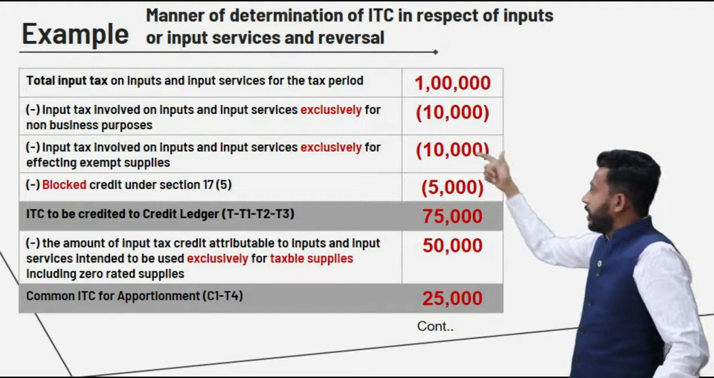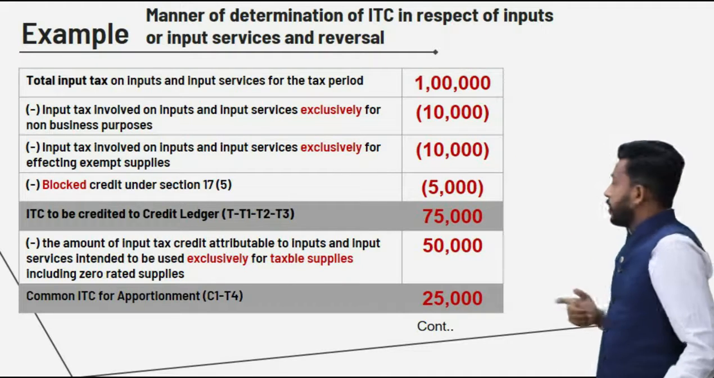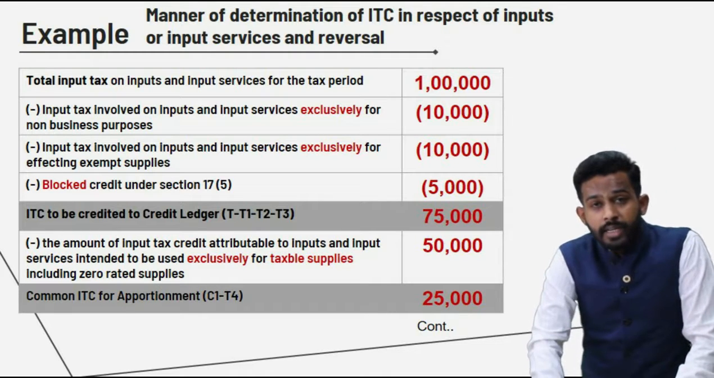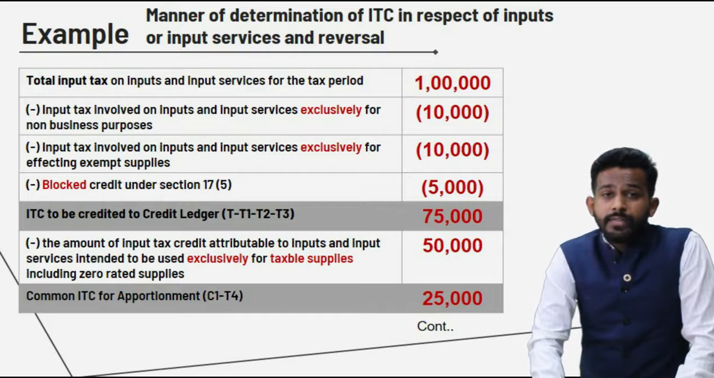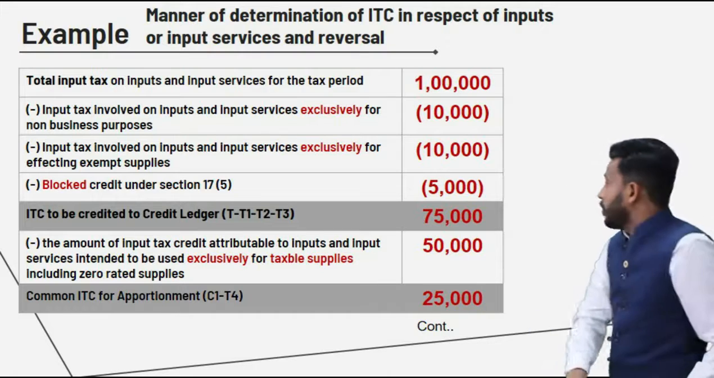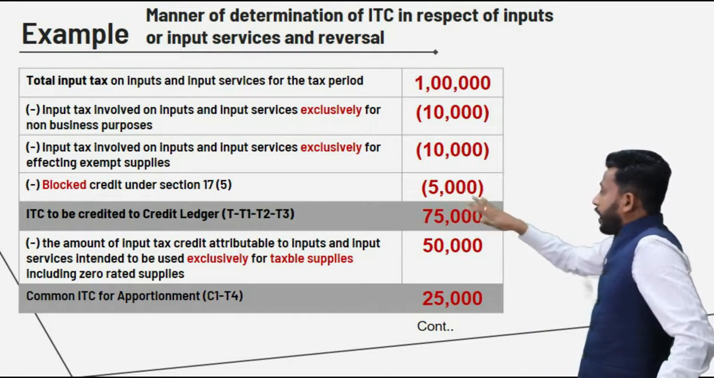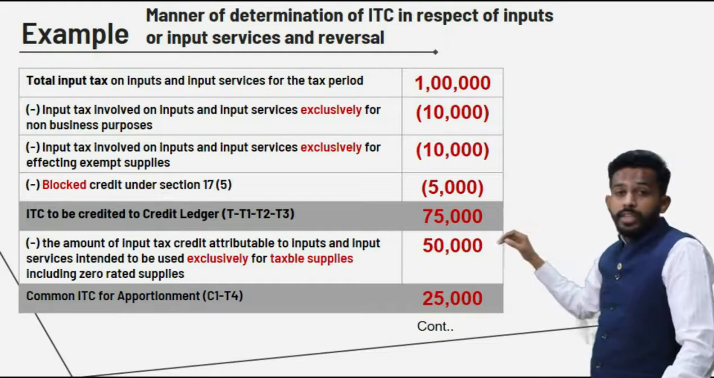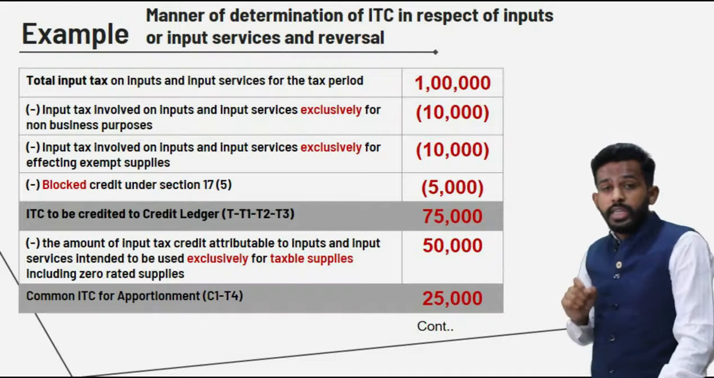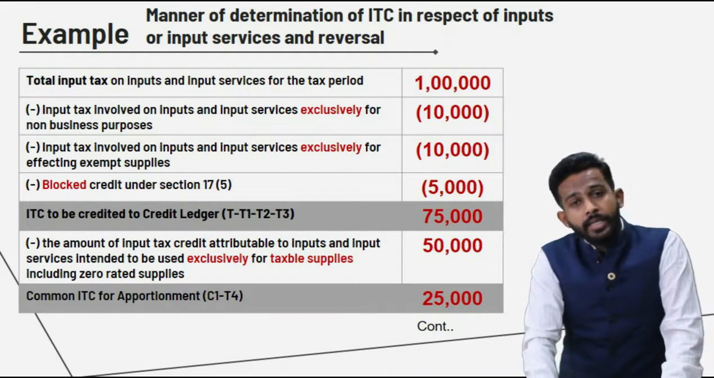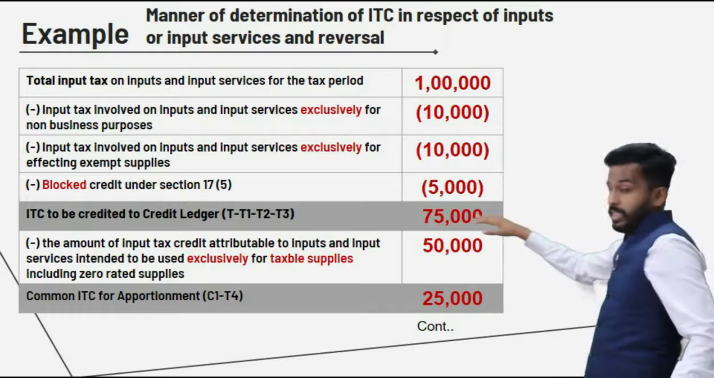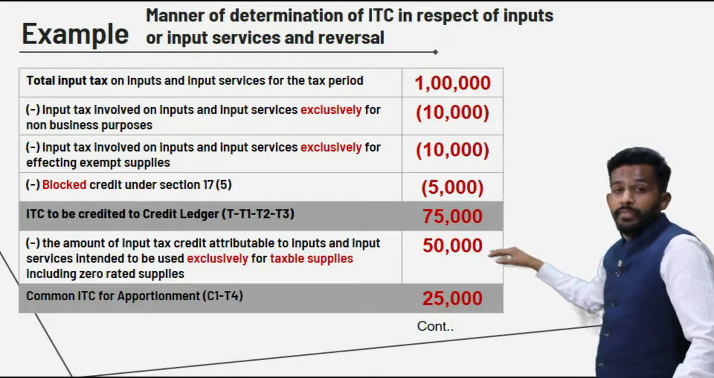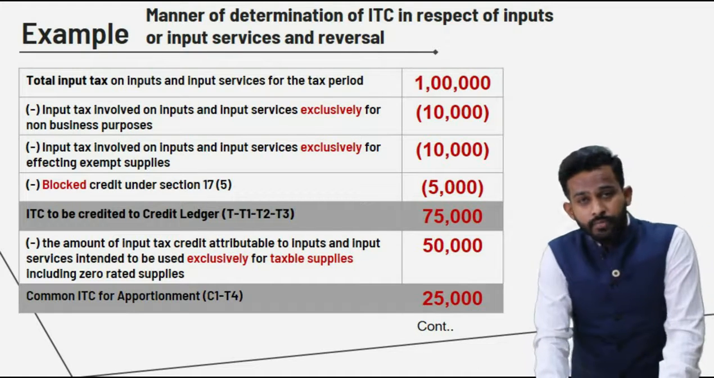So we have T, T1, T2. Now let's see T3. What was T3? T3 was ineligible ITC or blocked credit as per section 17 subsection 5, right friend, which is 5,000 out here. So to get C1, if you remember in the previous slide, the formula was C1 equals T minus T1 minus T2 minus T3. So out here 1 lakh minus 10,000, minus 10,000 and minus 5,000 is 75,000. So C1 is 75,000, friend.